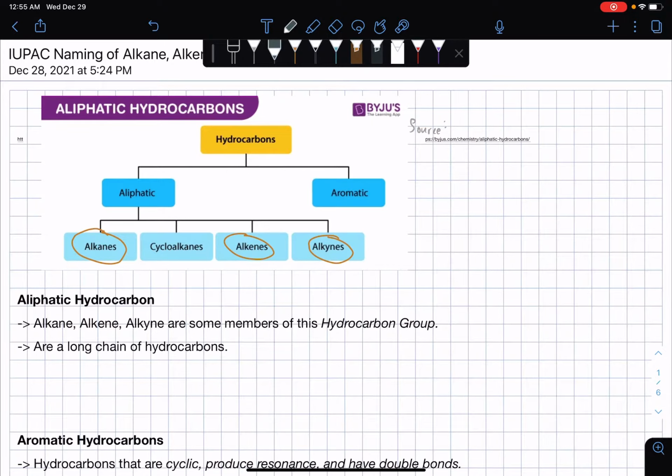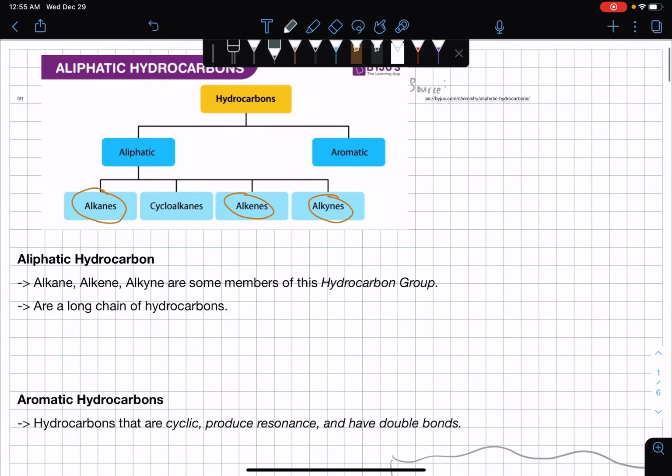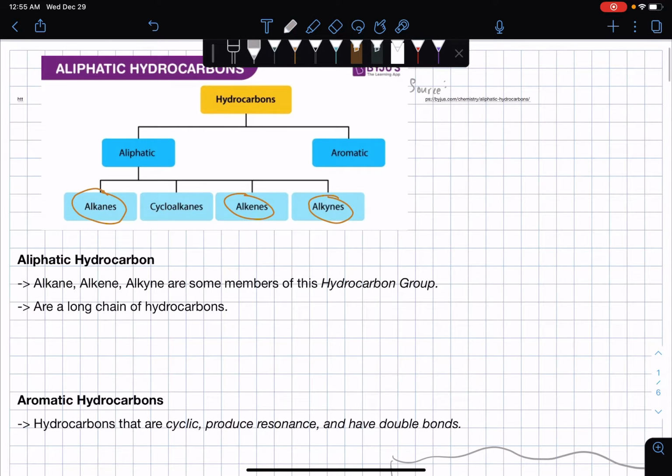Now, let's proceed. For the definition of aliphatic hydrocarbon, alkane, alkene, and alkyne are just some of the members of this hydrocarbon group. And aliphatic hydrocarbon is a long chain of hydrocarbons. As for aromatic hydrocarbons, they have three characteristics.